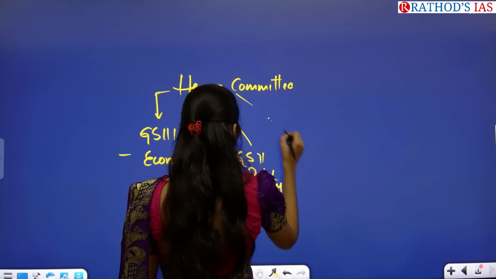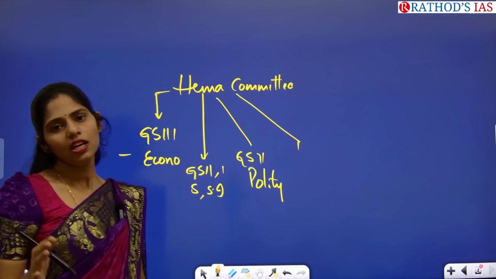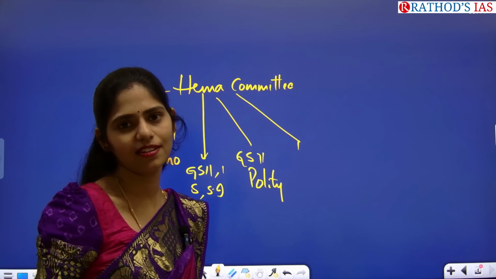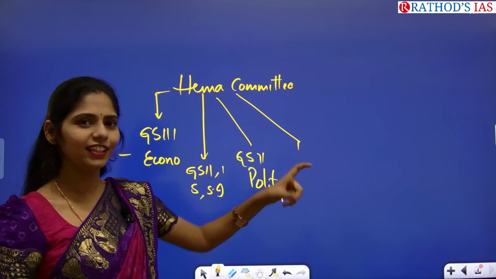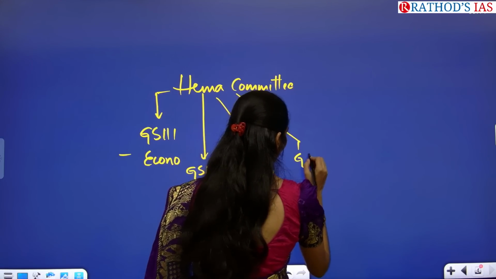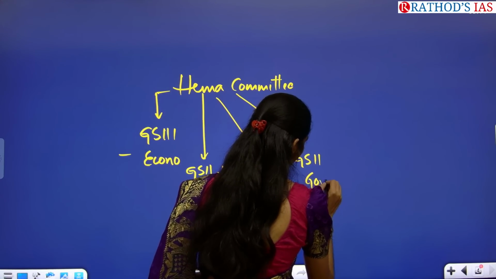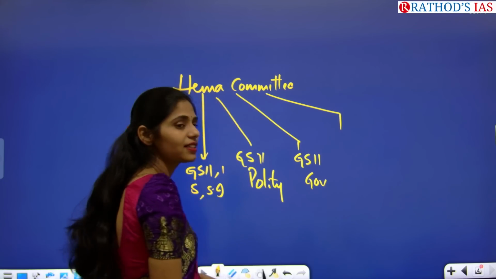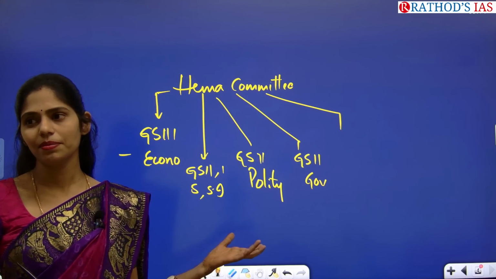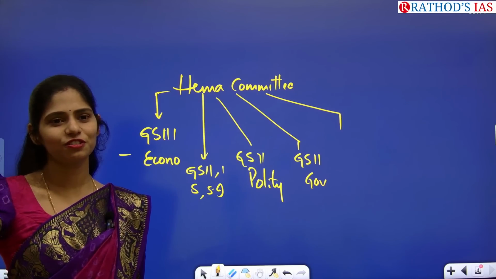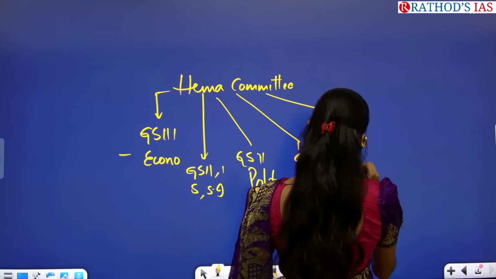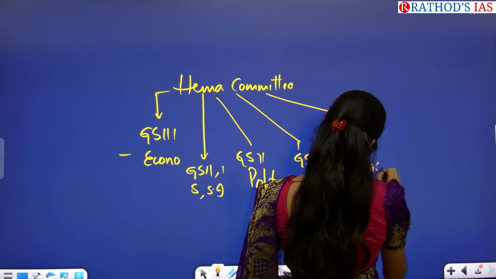polity. And even you have to see, there is one act to prevent sexual abuse at workplace act. Okay, you have to write this act. And even we have Vishaka guidelines that come under part of your GS paper 2 under governance. And next, which subjects? Tell me from GS 1 to GS 4. And even from GS paper 4 you can get ethics case study.